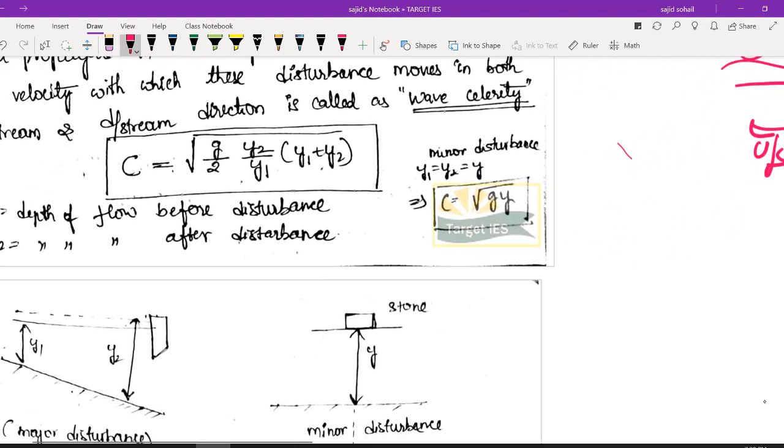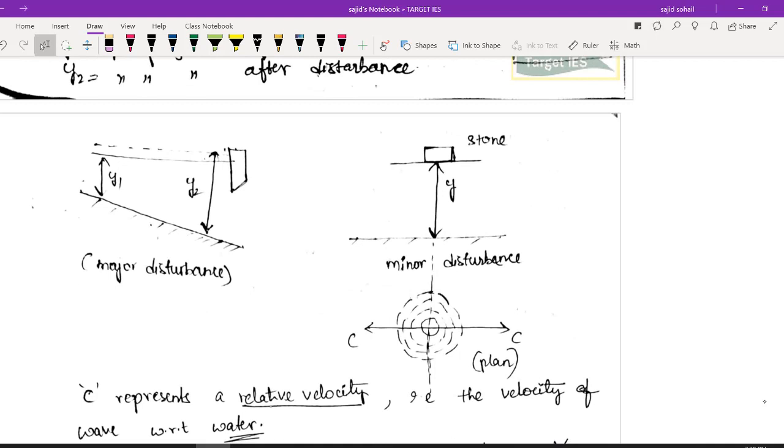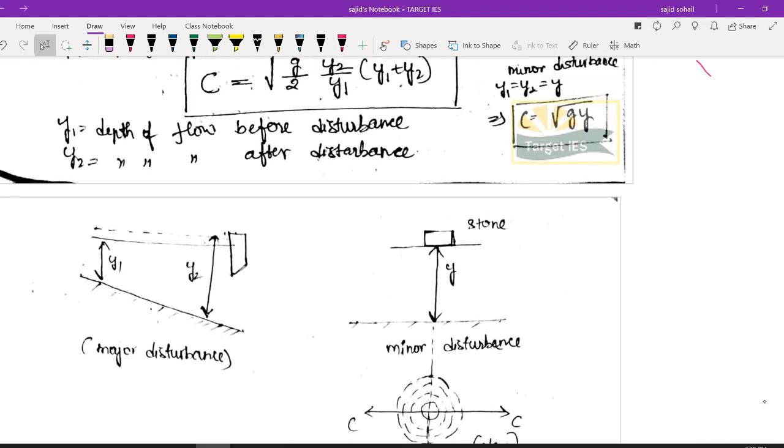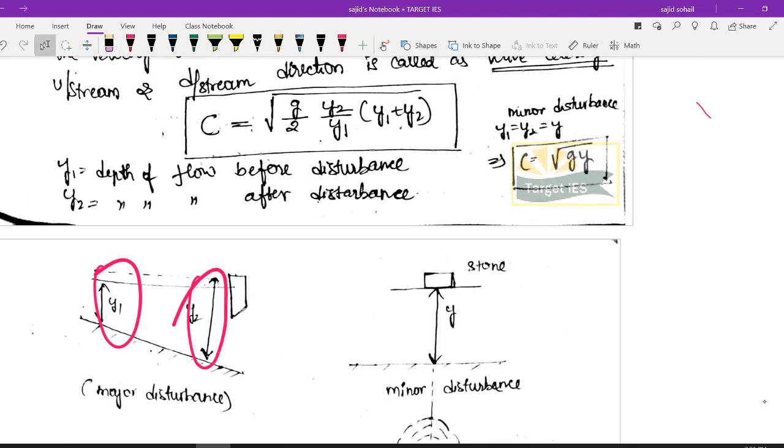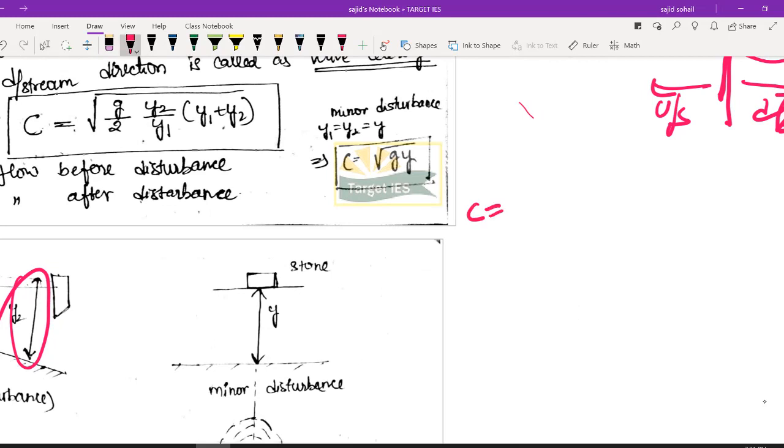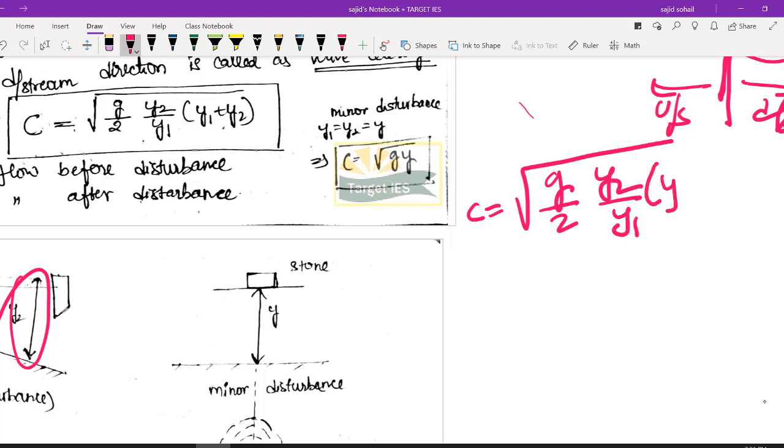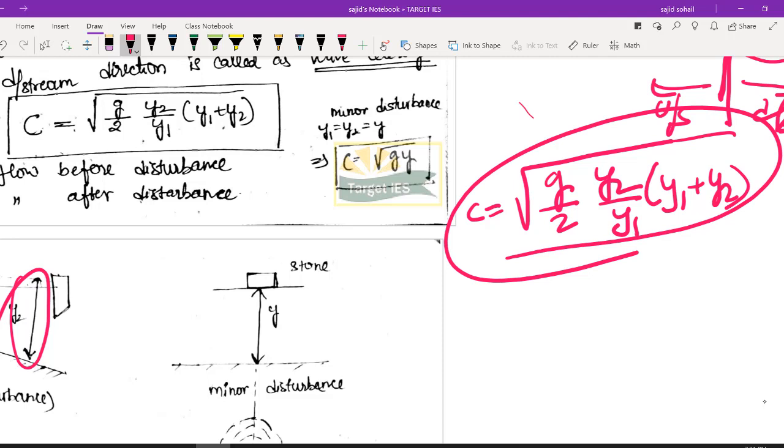So let us say if there is any disturbance, obviously there will be change in depth, right? Let us say y1 is the depth before your disturbance and you have created certain disturbance, and then let us say the depth is y2. Then what is the speed with which these disturbed waves are propagating? Very simple, c is equal to under root of g by 2 into y2 by y1 into (y1 plus y2). You have to remember this, the formula is important from the GATE point of view. So c is equal to under root of g by 2 into y2 by y1 into (y1 plus y2).